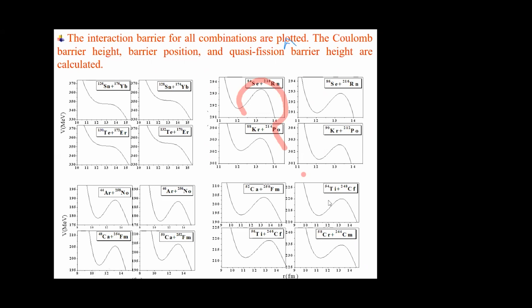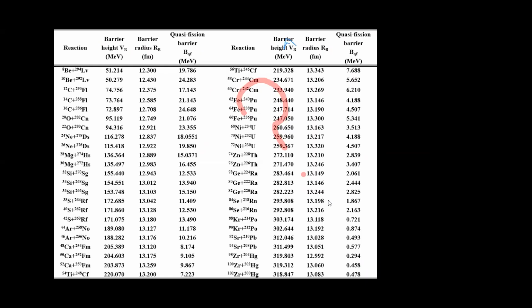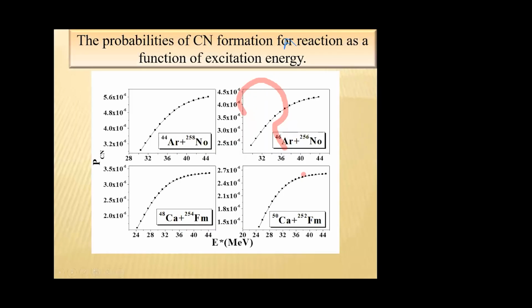So the interaction potential barriers of all the combinations found in the cold valley are studied. From this we note the potential barrier height, barrier radius, and also the depth of the potential pocket. Here we have listed barrier height in the second column, barrier radius in the third column, and depth of the potential pocket in the fourth column. The reactions are given in the first column.